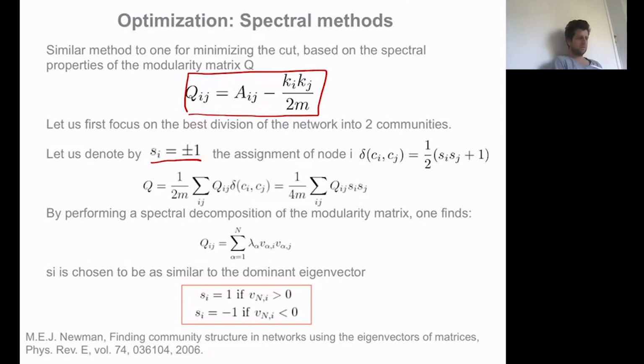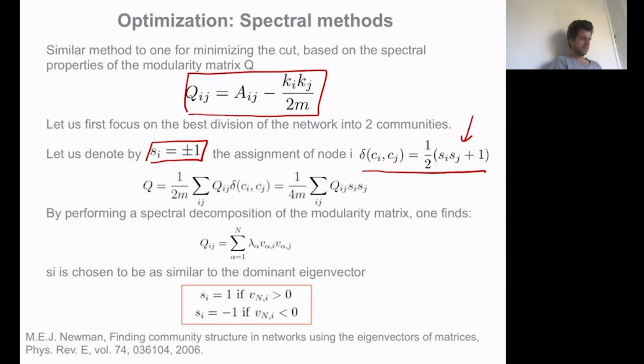Because you look for two communities, you can encode these communities by just +1, -1. We exploit the fact that delta Ci Cj, which should be equal to 0 if the communities are different and 1 if the communities are the same, is directly expressed by an expression in Si and Sj.